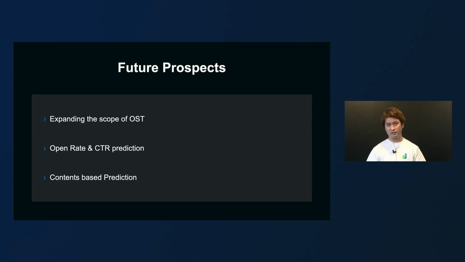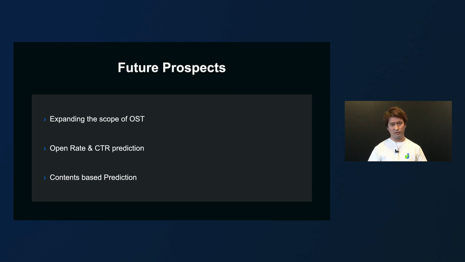These are the 3 enhancements we are considering. First, expanding the scope of open score targeting. By expanding the scope of open score targeting to unapplied areas, we will continue to reduce the number of messages that users receive.